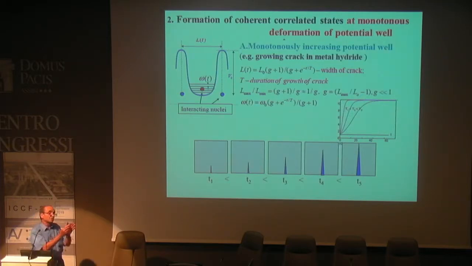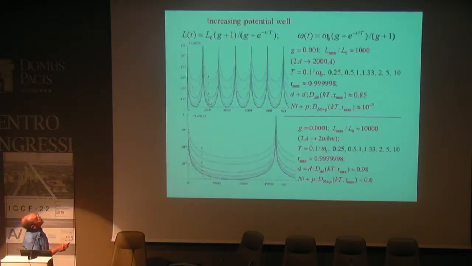During the process of increasing of such a potential hole, the process of cophasing takes place, and it leads to the formation of coherent correlated states.